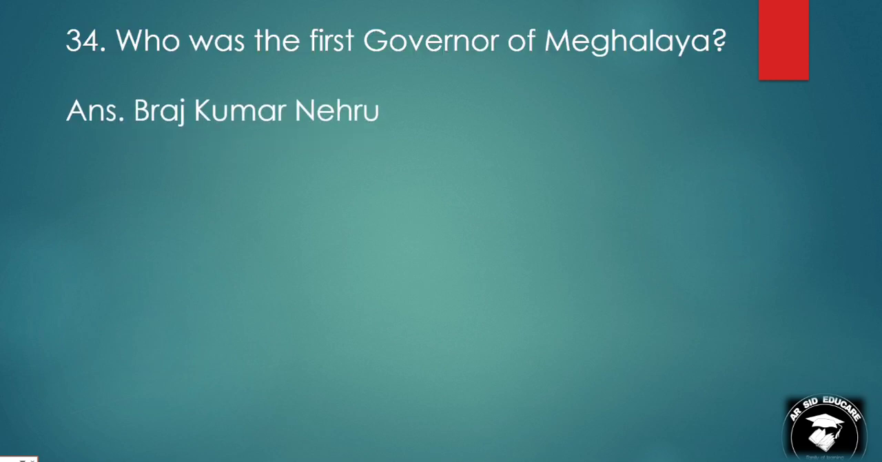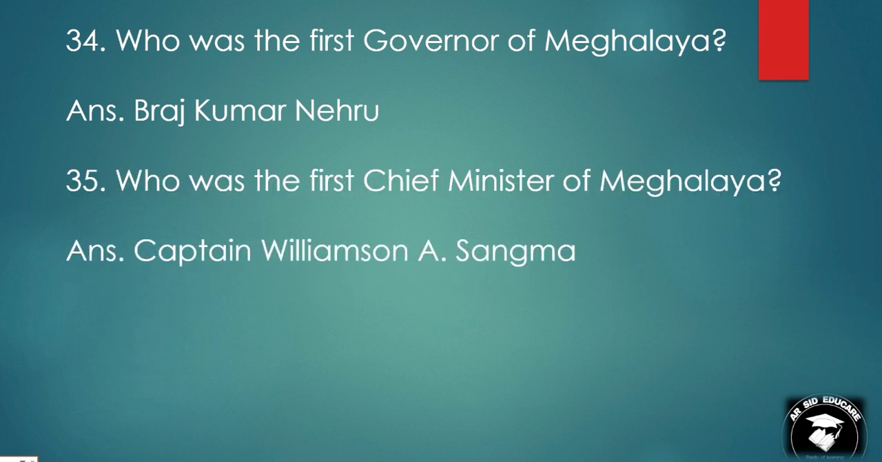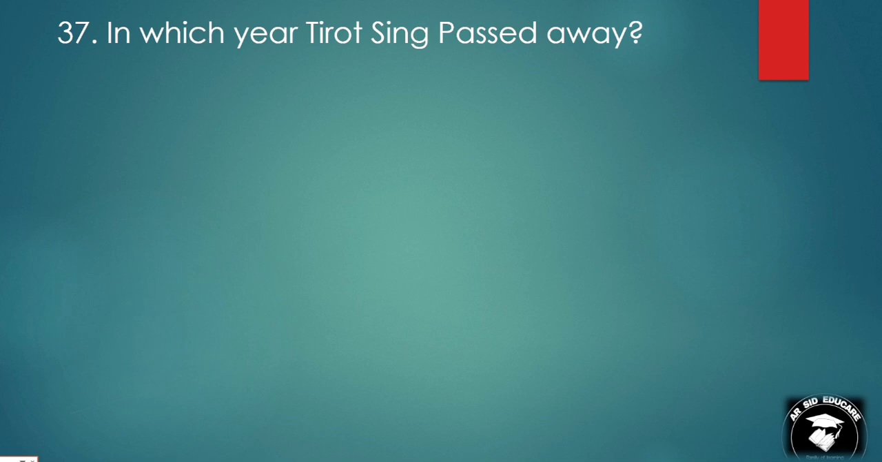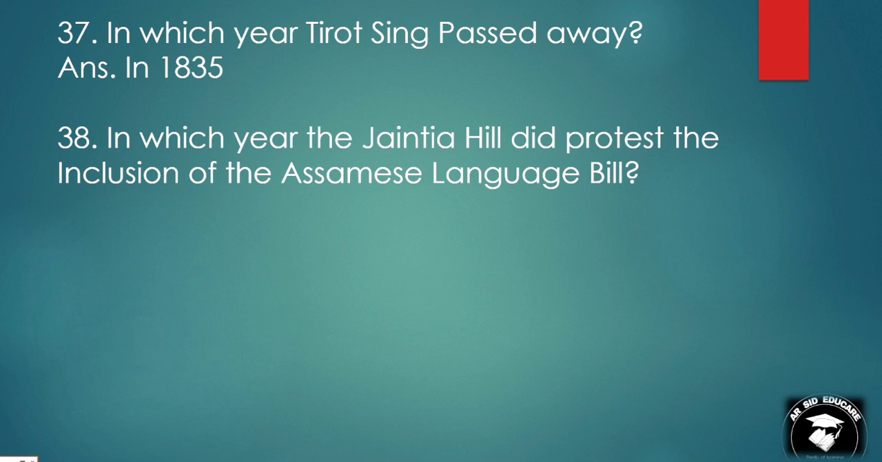Who was the first governor of Meghalaya? Braj Kumar Nehru. Who was the first chief minister of Meghalaya? Captain William A. Sangma. When did David Scott meet Tirot Singh? In 1827. In which year did Tirot Singh pass away? In 1835. In which year did the Jaintia Hills protest the inclusion of the Assamese language bill? 1960.